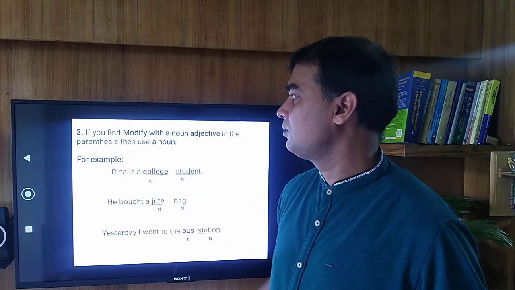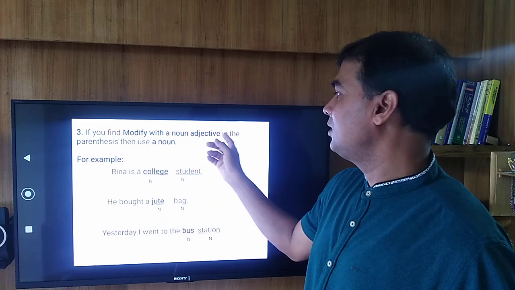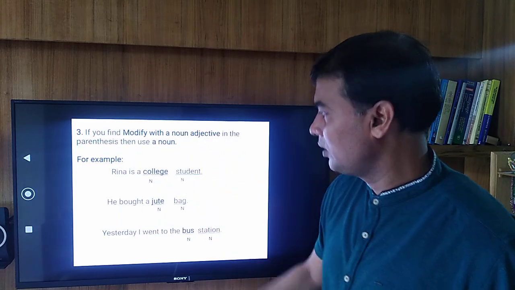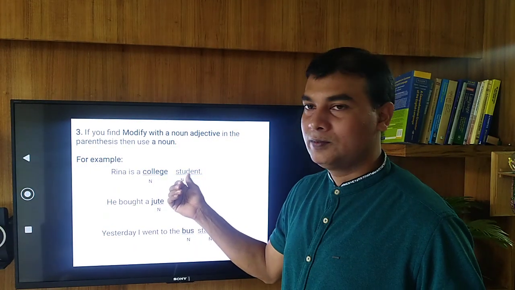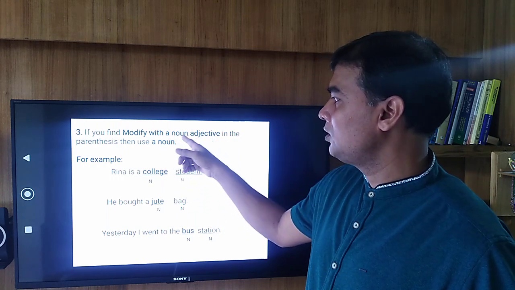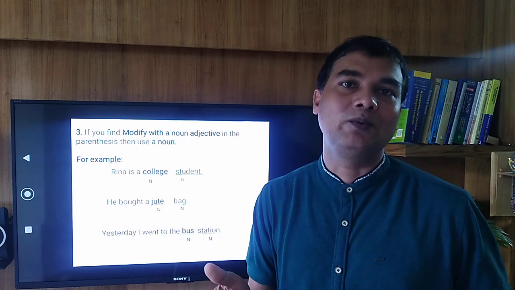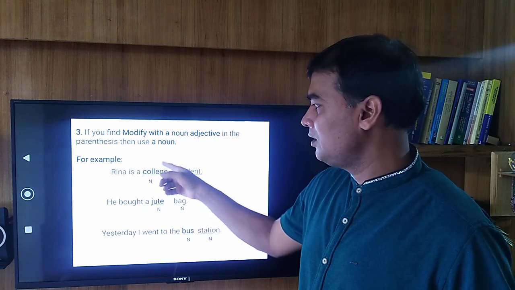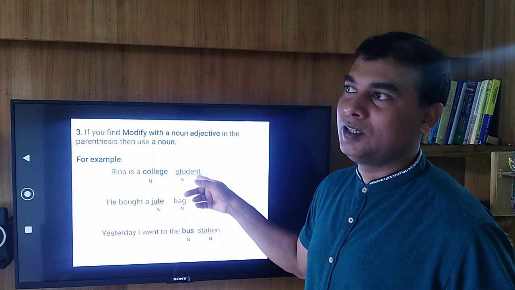Technique number 3. If you find modify with a noun adjective in the parenthesis, then use a noun. For example, Reena is a college student. Here student is a noun, and you have to use a noun adjective. Noun adjective means another noun that works as an adjective. College is also a noun, but this noun is modifying the second noun student.